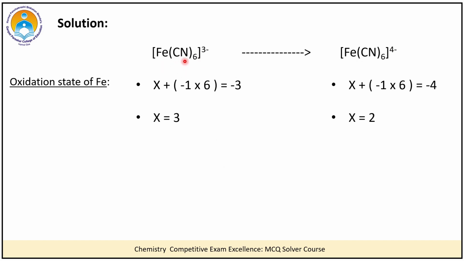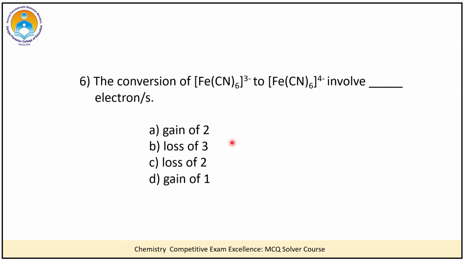In the first coordination compound the oxidation state of Fe is +3, whereas in the second coordination compound the oxidation state of Fe is +2. That means my Fe is going from +3 to +2 oxidation state. So if I want my Fe to go from +3 to +2, this Fe(III) ion should gain 1 electron. Hence the correct answer is D, that is gain of 1 electron.